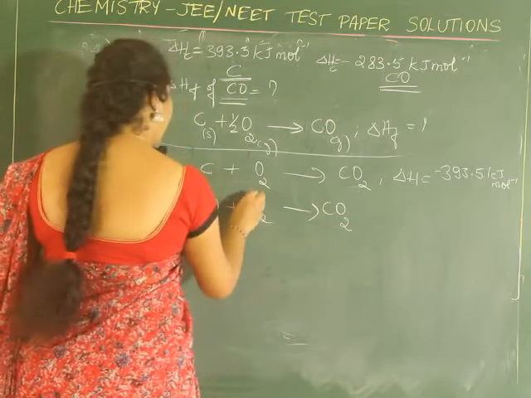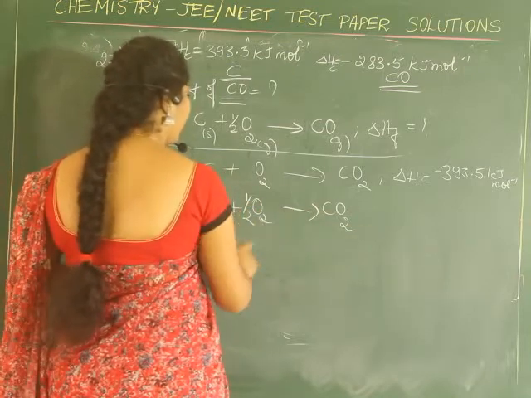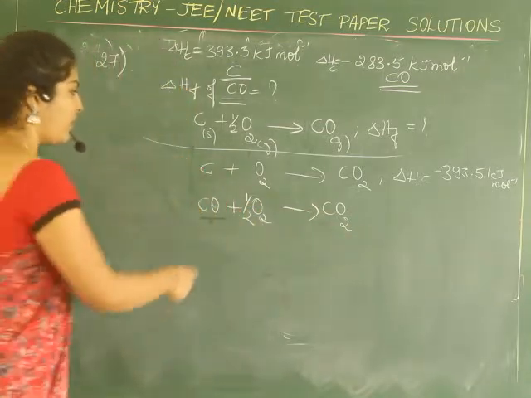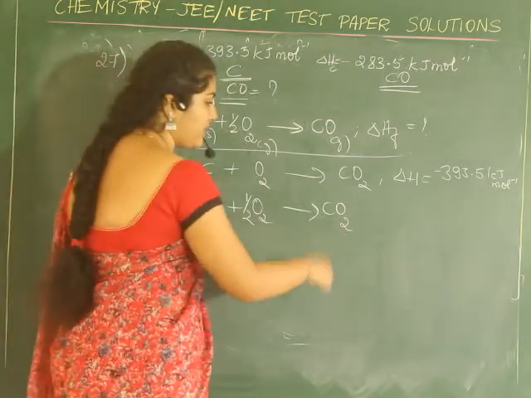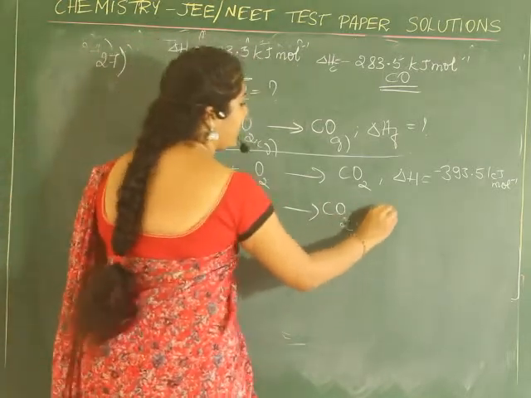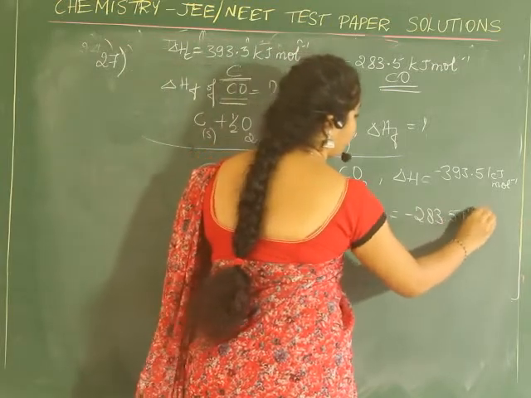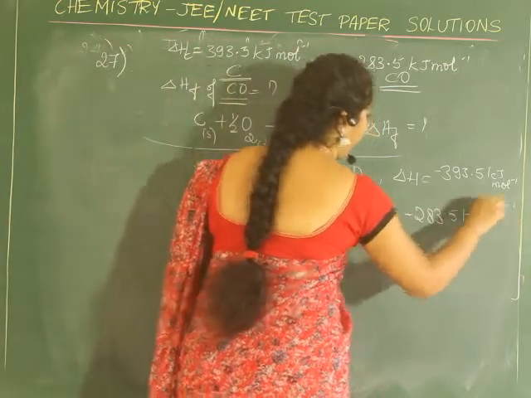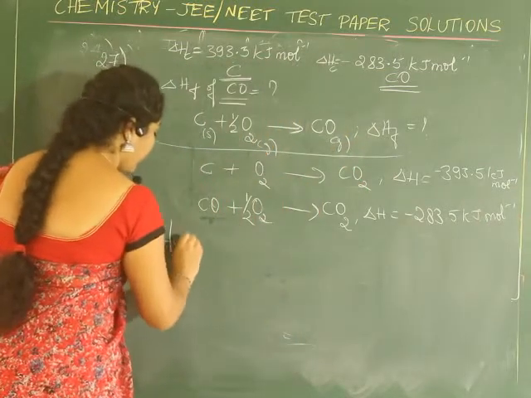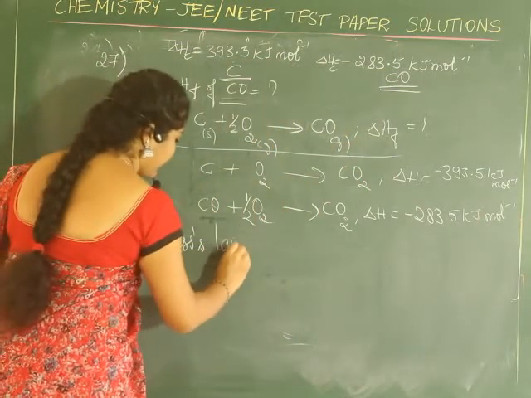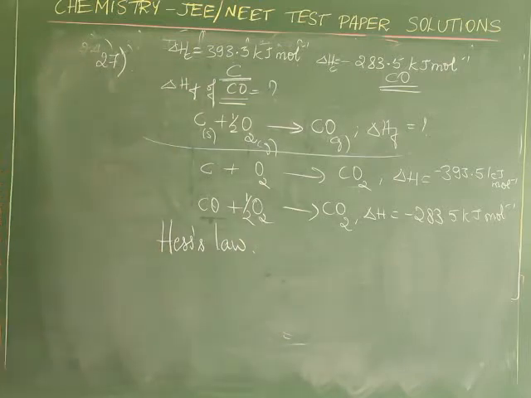I will write half here. So now it has become 2 and 2. 1 plus 1, 2. Here it is 2. Now delta H value of combustion is minus 283.5 kilojoule per mole. Apply Hess law, using Hess law of constant heat summation.